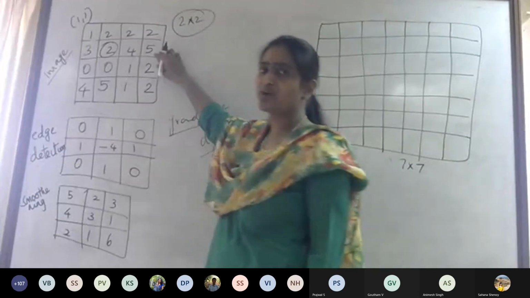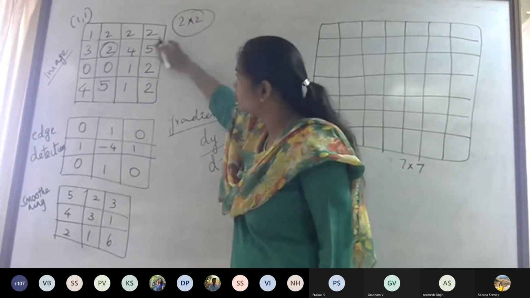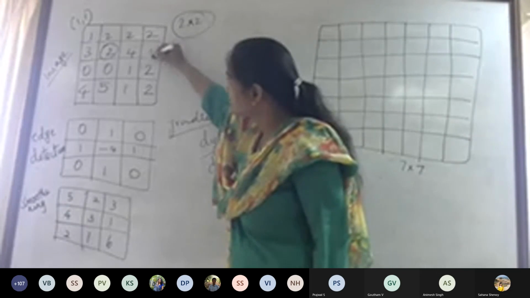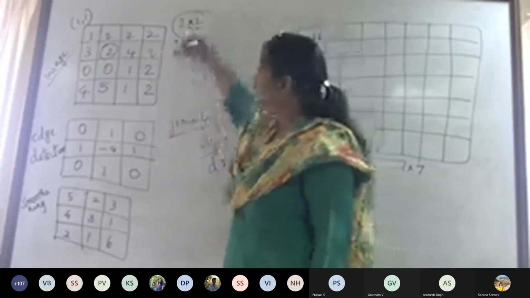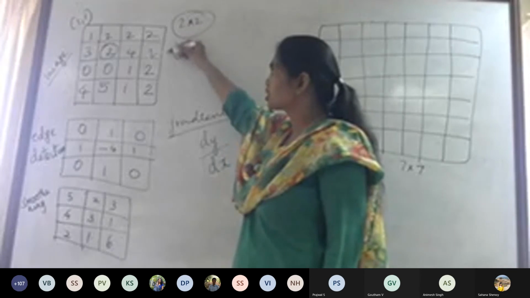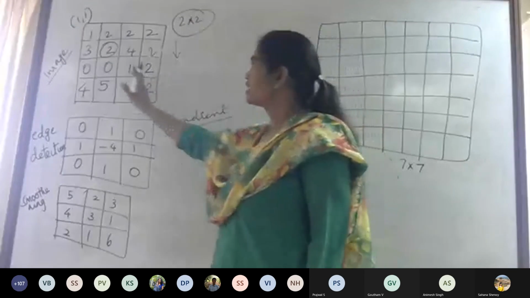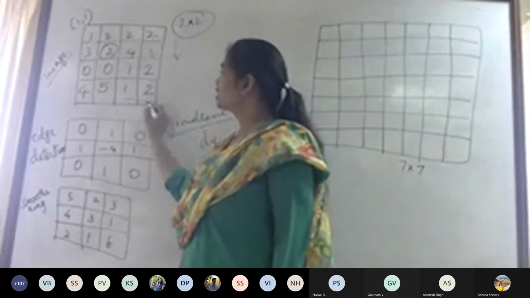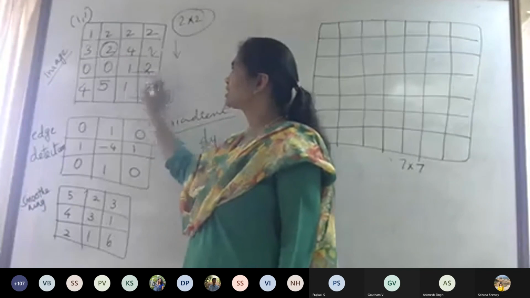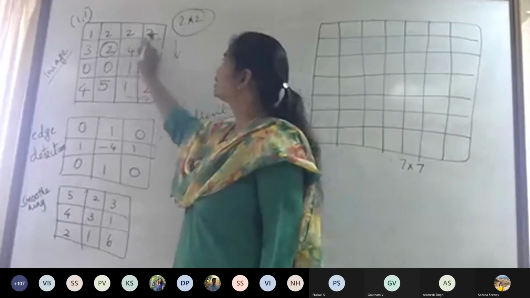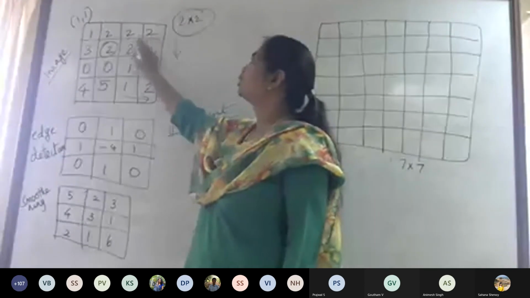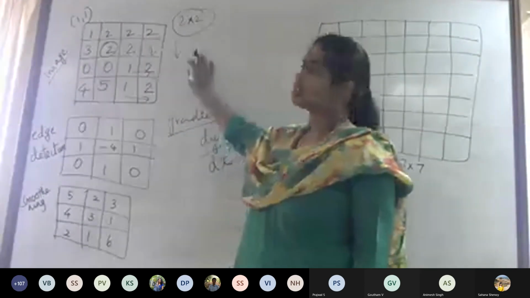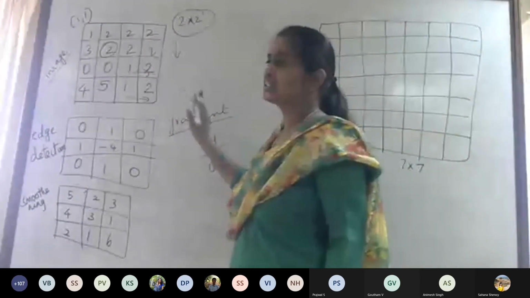Suppose in place of 5, I have 2, let me assume. Then in this direction there is no change in y, whereas in these two rows there is a change. Say I am assuming this as 2, then from left to right, 2, 2, 2, 2, there is no change, whereas here there is a change.